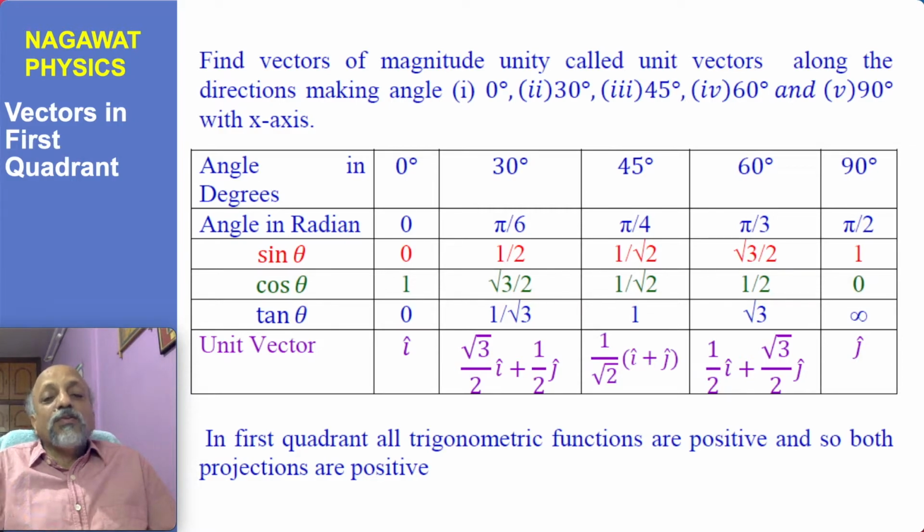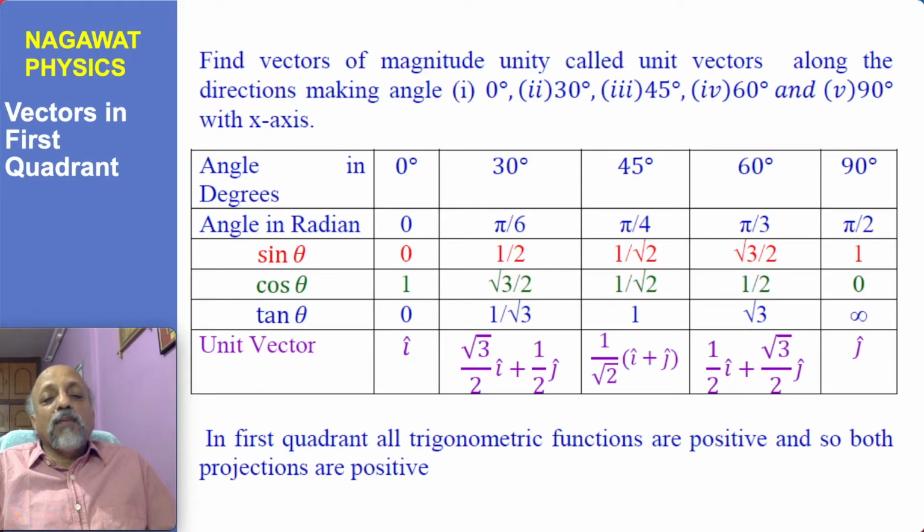Now the values of sine theta, cos theta and tan theta you must be knowing, and they are given here: sine of 0 is 0, sine of 30 is half, sine of 45 is 1 by root 2, sine of 60 degree is root 3 by 2 and sine of 90 degree is 1.